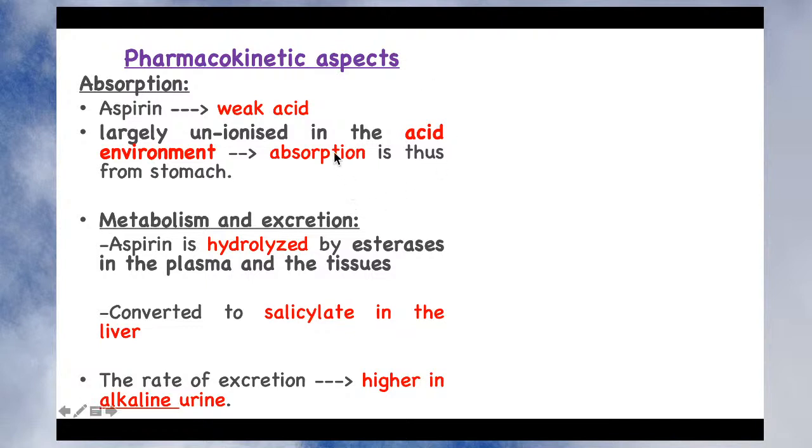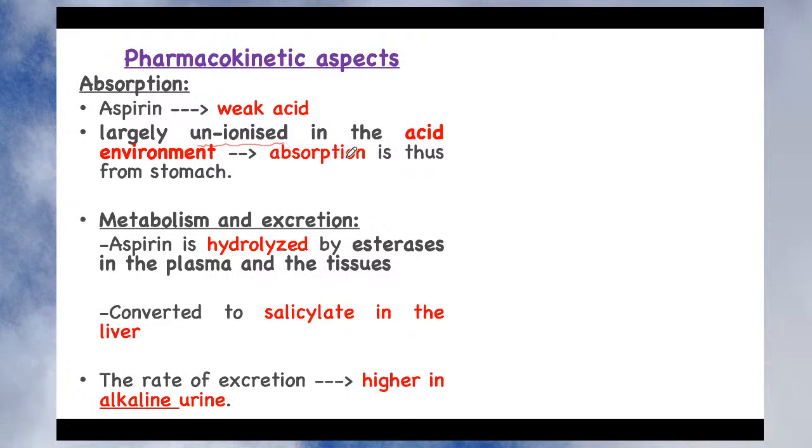So what is the pH of aspirin? Aspirin is acetylsalicylic acid. Basically it is an acid, and it is a weak acid in nature, right? Those compounds which are weakly acidic in nature, if they remain in unionized form, and this is very important to remember, any drug which remains in unionized form will be absorbed into systemic circulation, right?